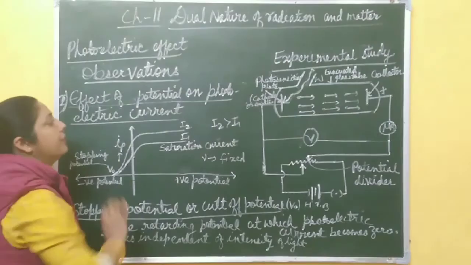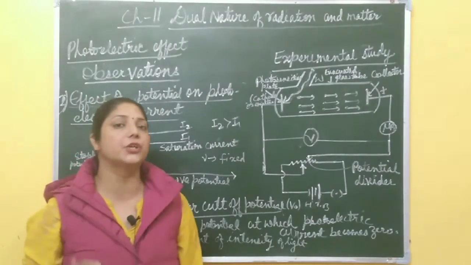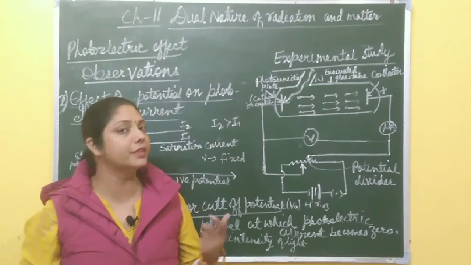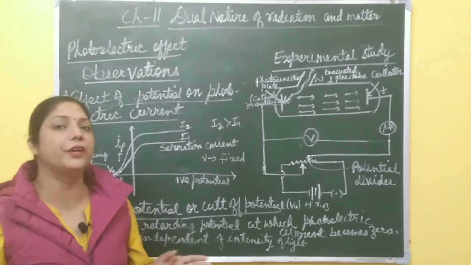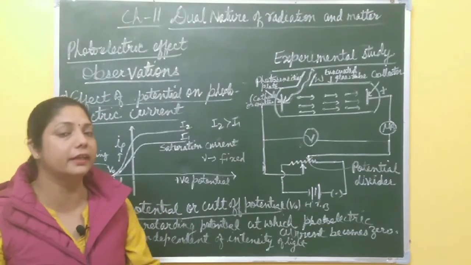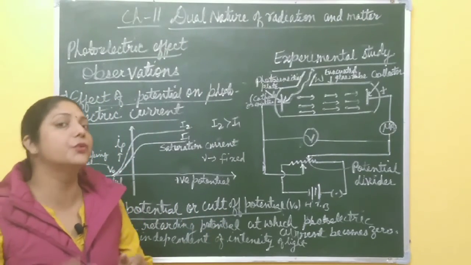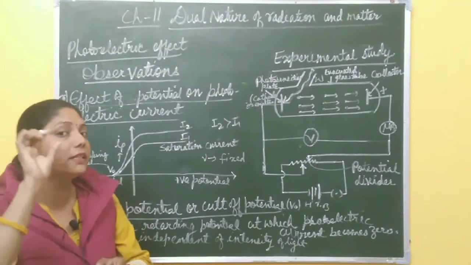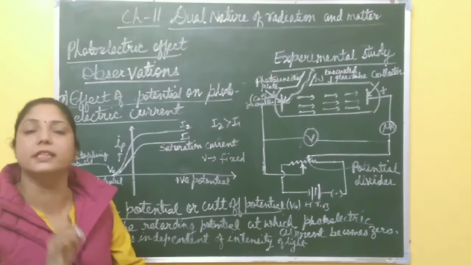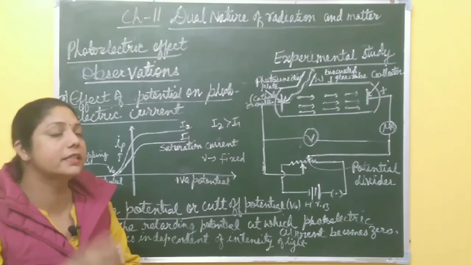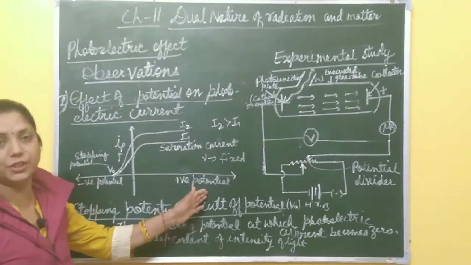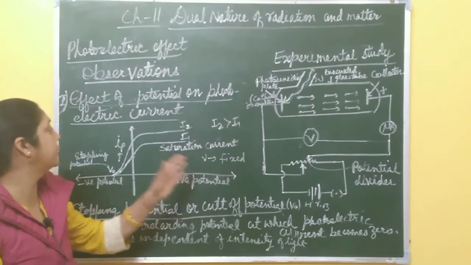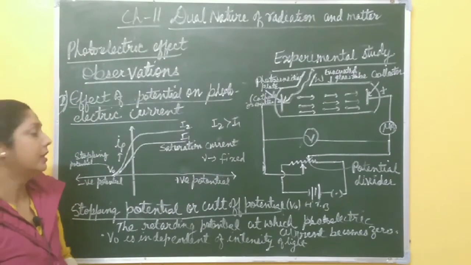Now, the second observation is the effect of potential on photoelectric current. First, we already discussed the effect of intensity on photoelectric current: intensity increases, photoelectric current also increases. Now, here the intensity is kept fixed and also frequency is kept fixed. Now, increase the potential. What is the effect of potential on photoelectric current?